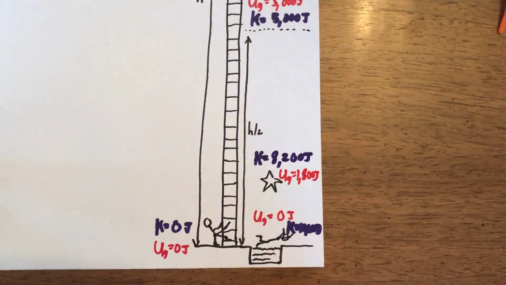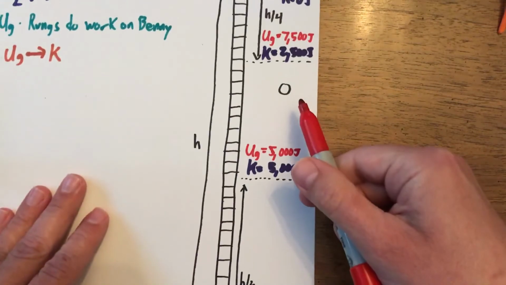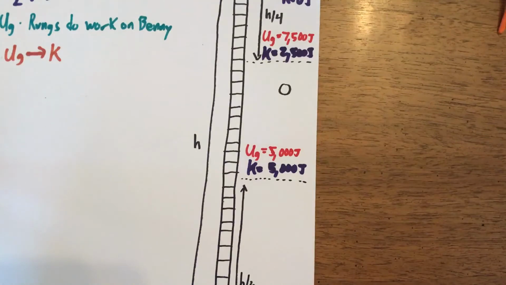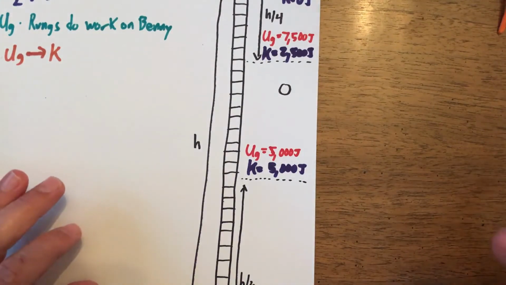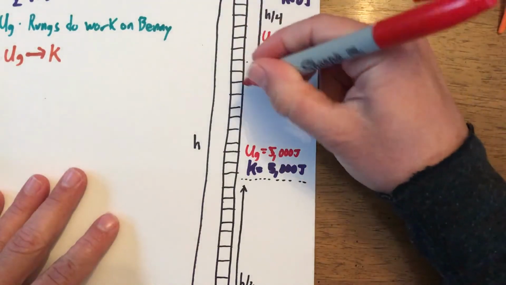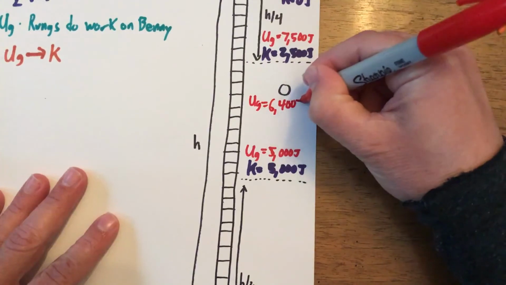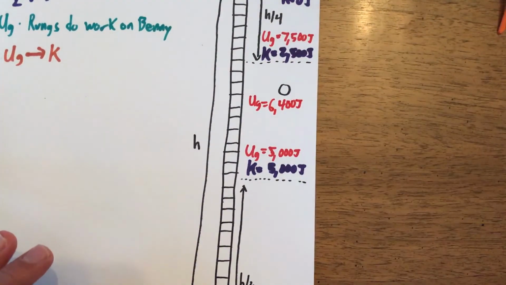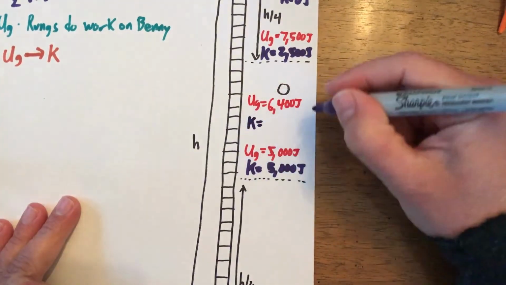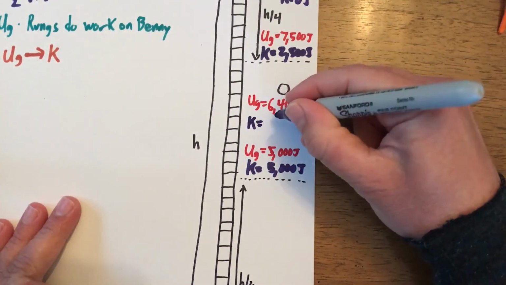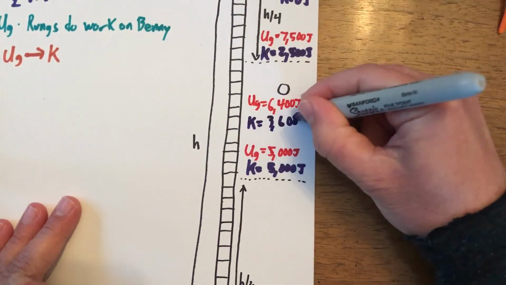1,800 joules. And then finally, it says when he reaches the level shown with the circle up here, then at that point, his potential energy is 6,400. So we can label that. Potential energy is 6,400 joules. And so what is his kinetic energy? Well, we got to get back up to 10,000. So that's going to be 3,600 joules there.